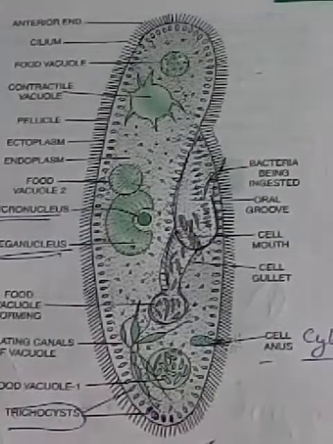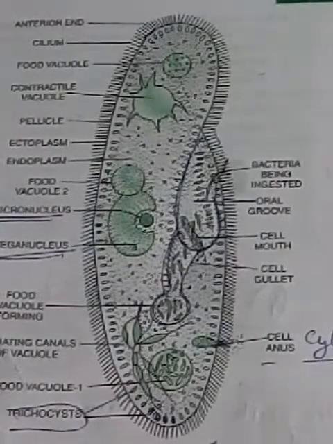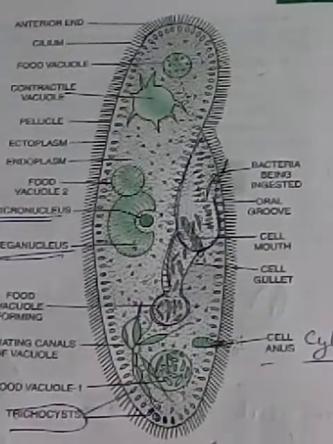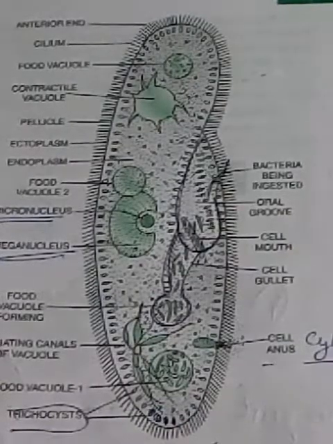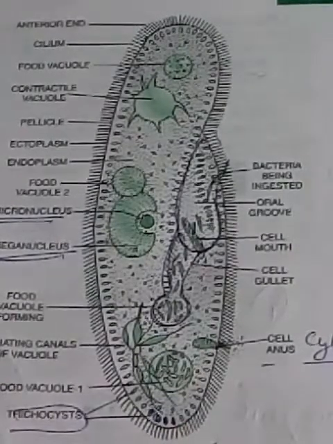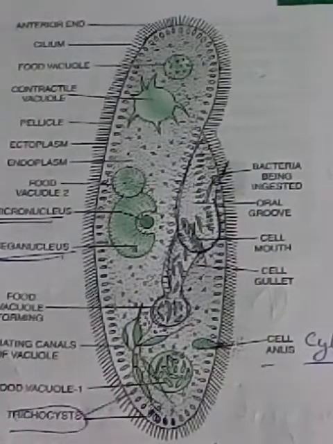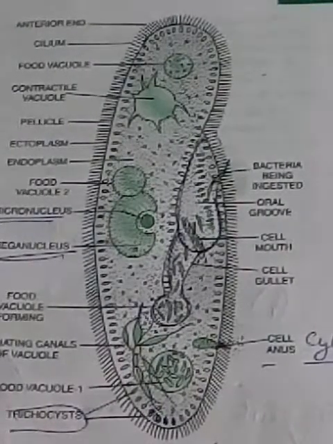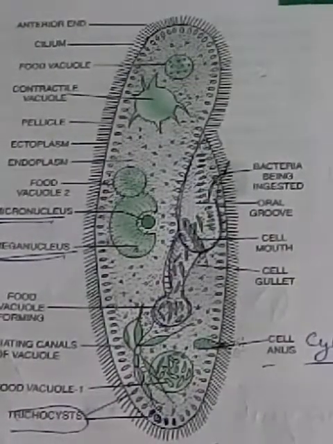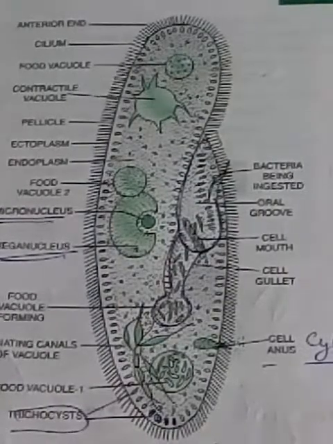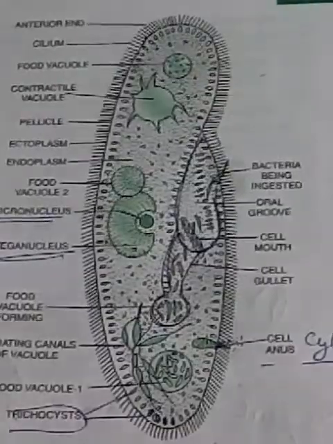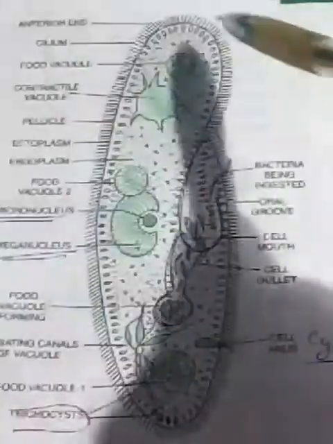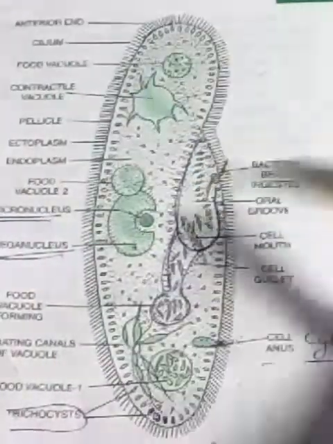Next, class Ciliata. I will explain the example paramecium. You will have to make the diagram of paramecium in the exam if it is asked. A detail of the paramecium is that it is the slipper animalcule. It is slipper-like and it lives in water. It is unicellular and can be seen under a microscope. Locomotion is by cilia. The total body is covered by cilia, and so it is called Ciliata.